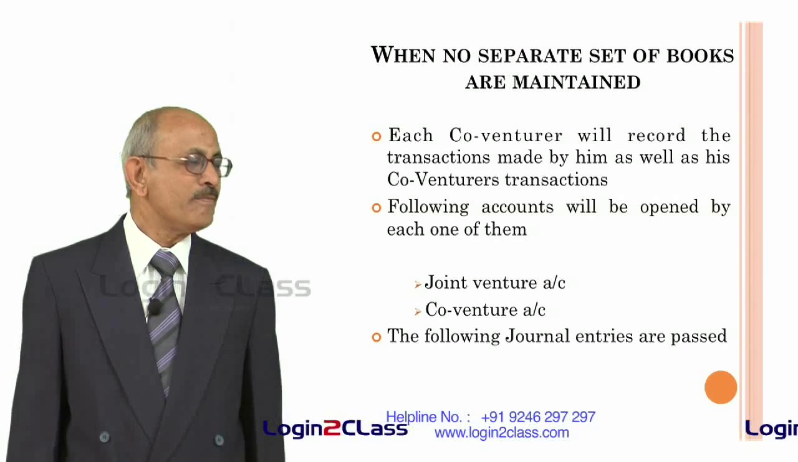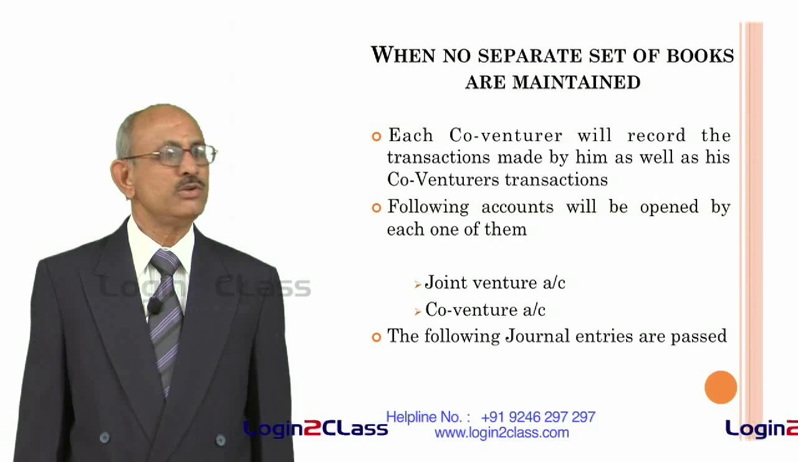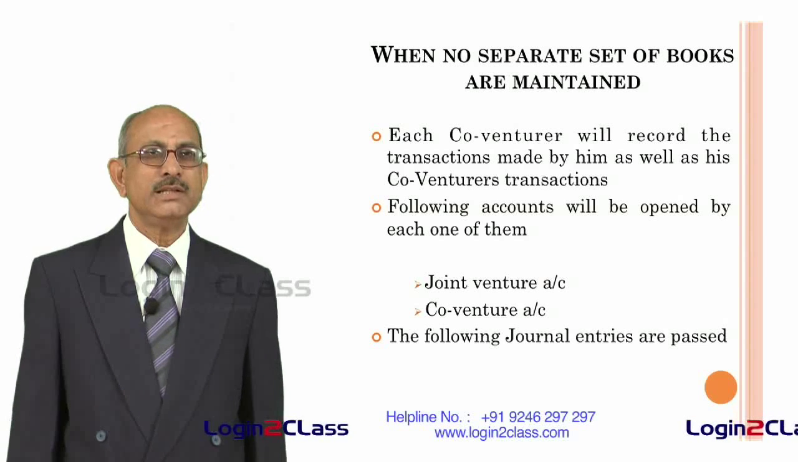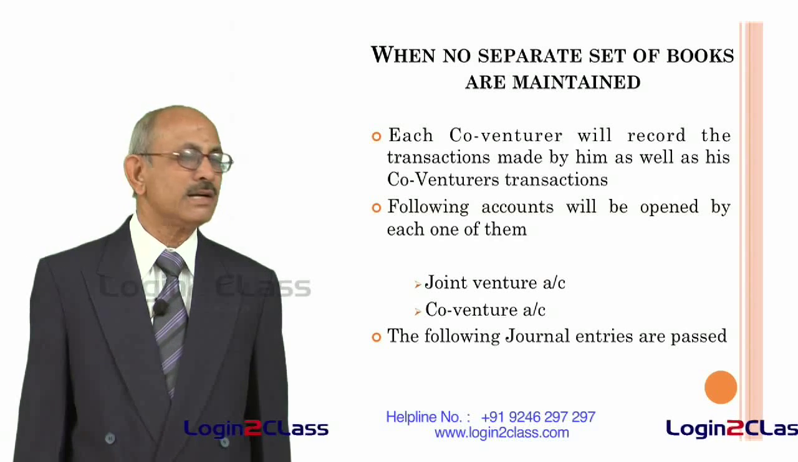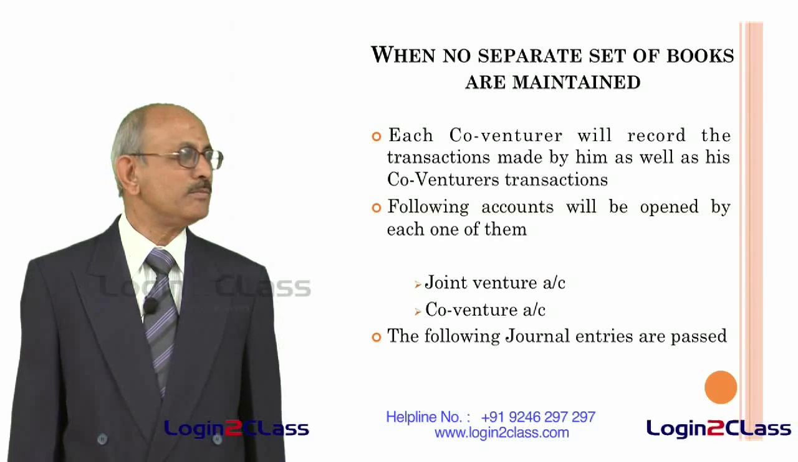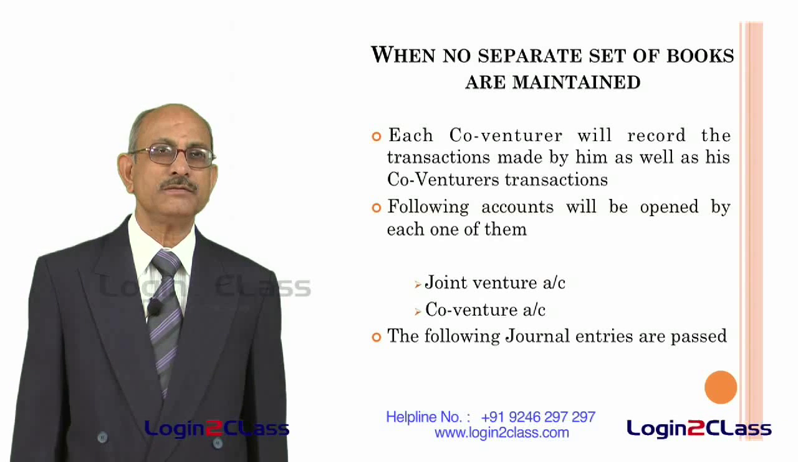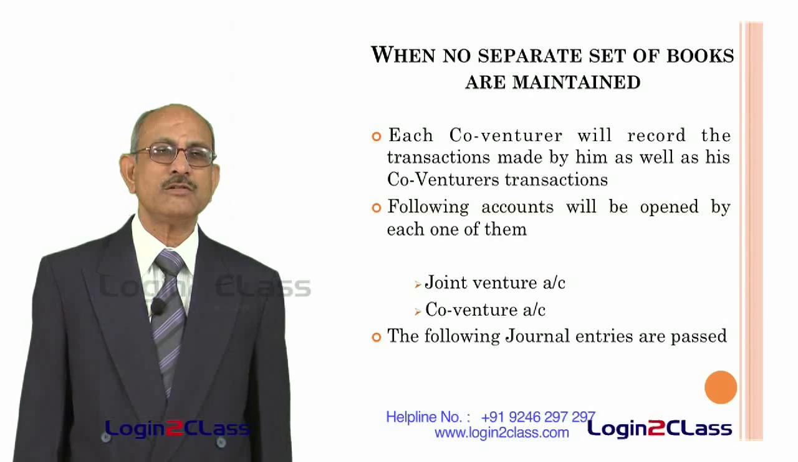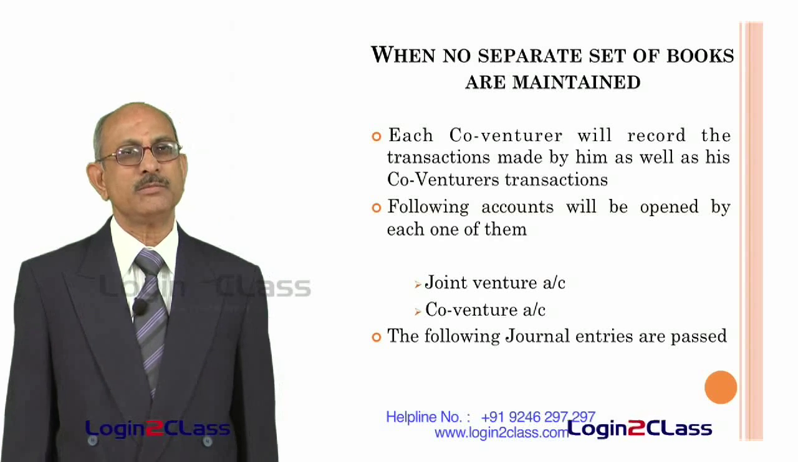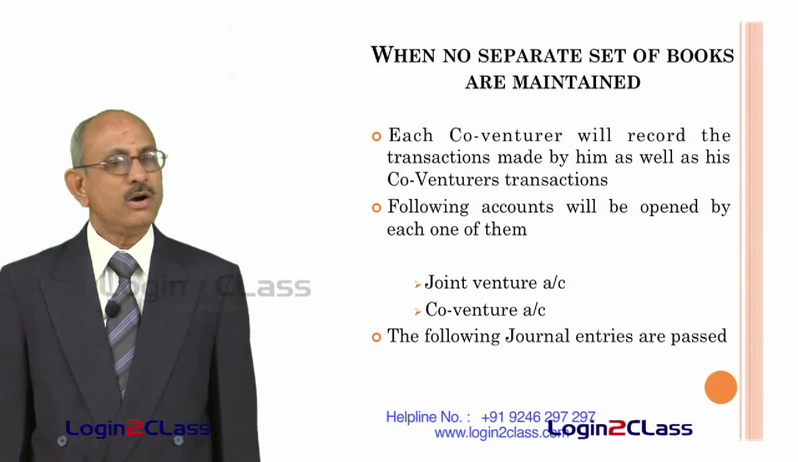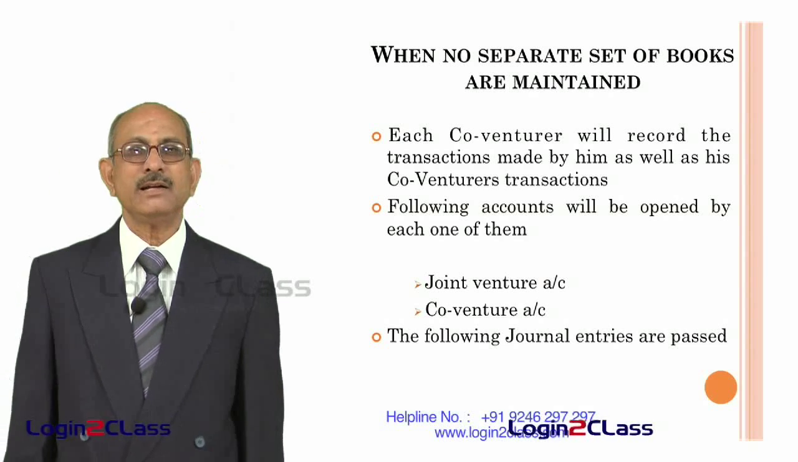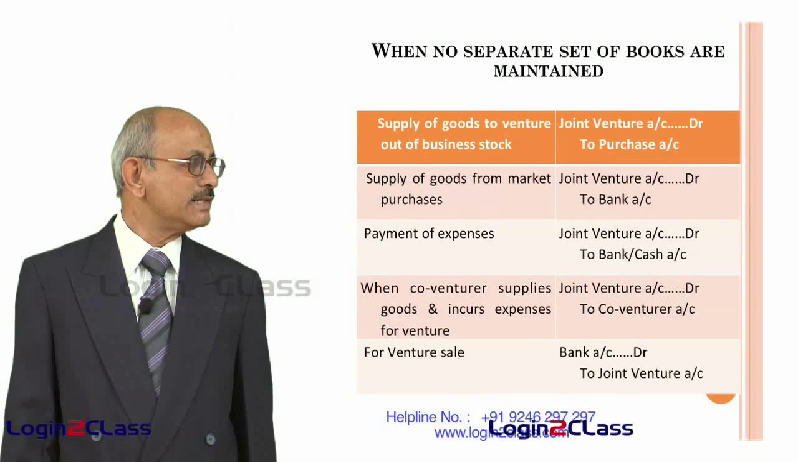So, each co-venturer will open 2 accounts in his own books. One is called a joint venture account, the other is the co-venturer account. That means if X is maintaining the books of the joint venture in his own books, he will have a co-venturer account of Y. That means the other person's account. Whatever money has to be paid or to be received from the other co-venturers is opened in his books, and the following journal entries are passed.